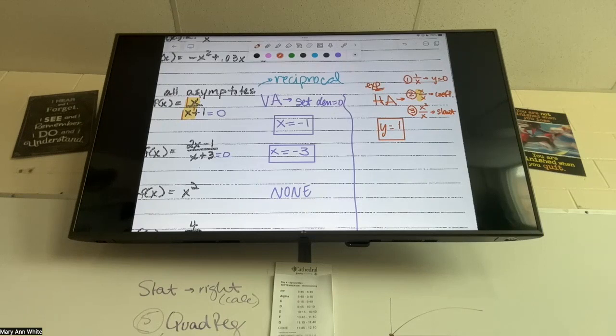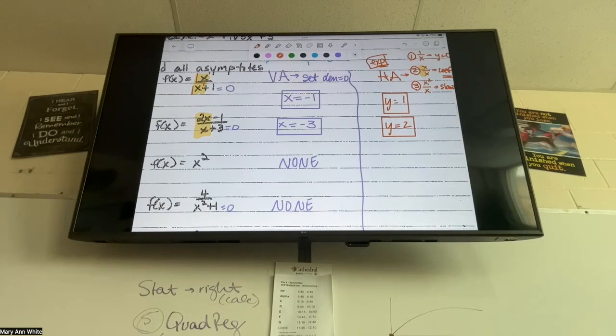What do we got there? What is it going to be? 2. They're the same, so it's just going to be y equals 2. But how do you get to 2? Because there's an x on top and an x on bottom, so their exponents are the same. And if they're the same, then we look at their coefficients. What about letter C? Is there a top and a bottom? Nope, so what do we say? None.